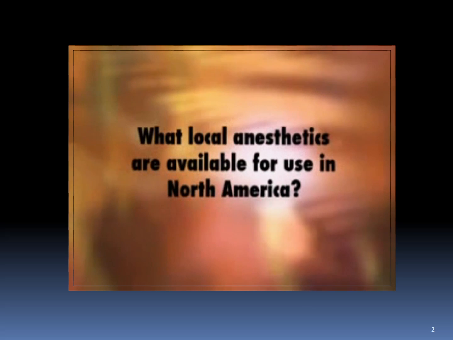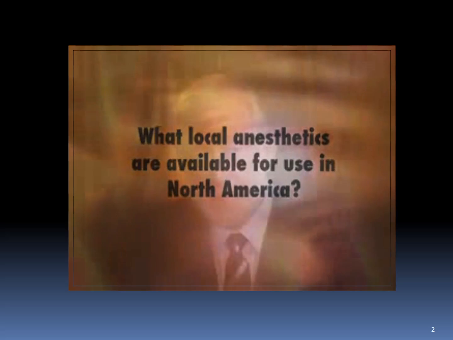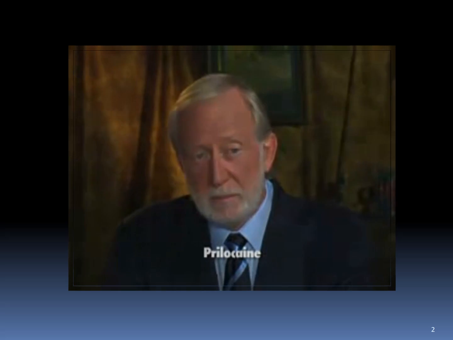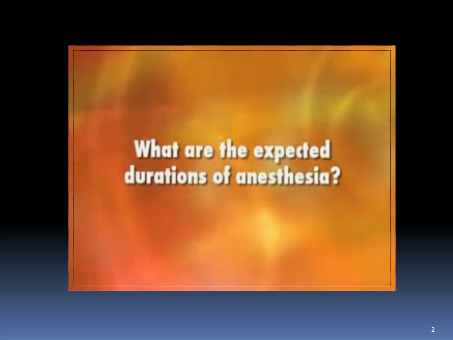What local anesthetics are currently available in North America? At present, there are 5 drugs available. These are Articaine, Bupivacaine, Lidocaine, Mepivacaine, and Prilocaine. What are the expected durations of anesthesia with these drugs?